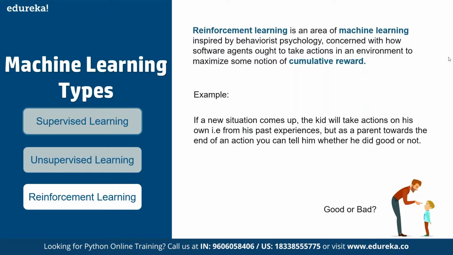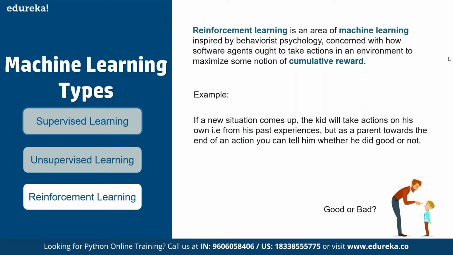That's how it works in terms of reinforcement learning. All right. So what is the difference between supervised, unsupervised and reinforcement? In supervised and unsupervised learning, we give the data set, labeled or unlabeled. But in reinforcement, we don't train the system directly. We allow the system to learn from its own actions, and we give a reward for a good action and a negative pointer for an incorrect course of action that the system may have performed. All right, so that is how we define it here.